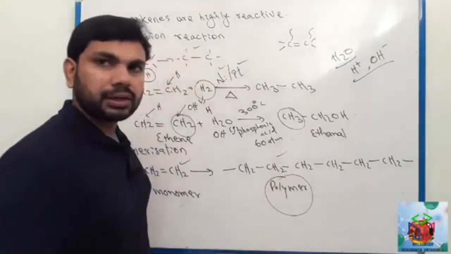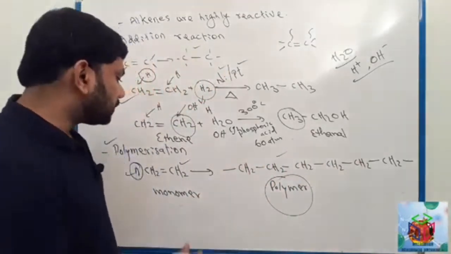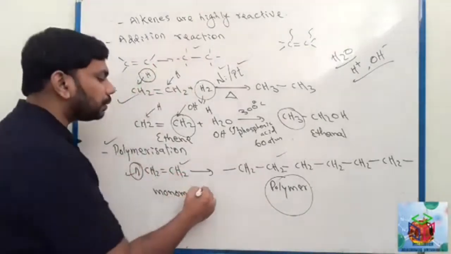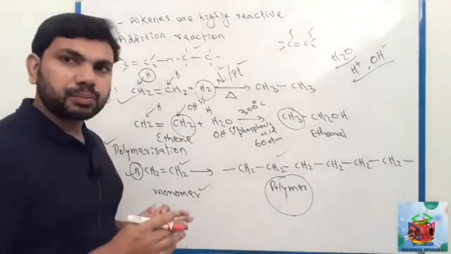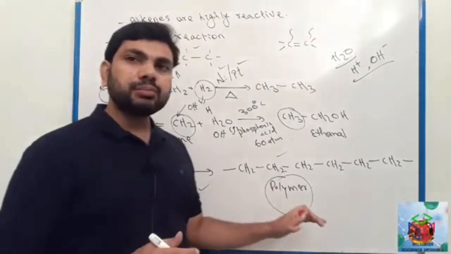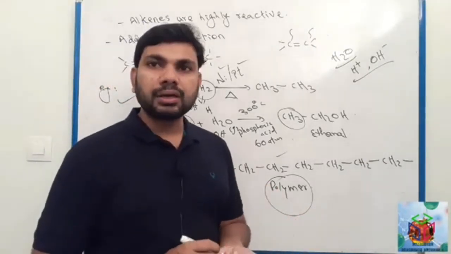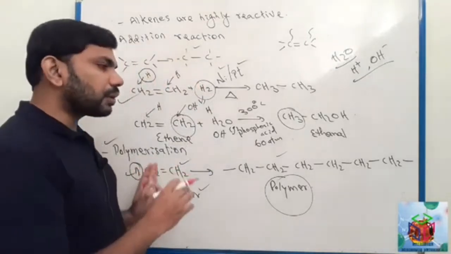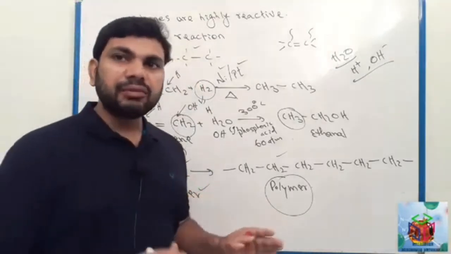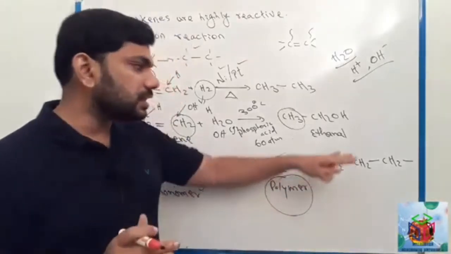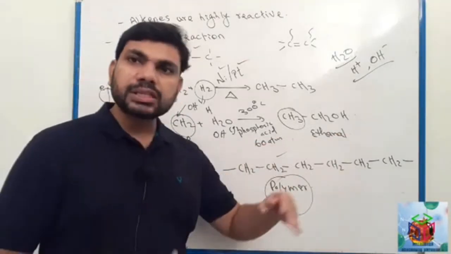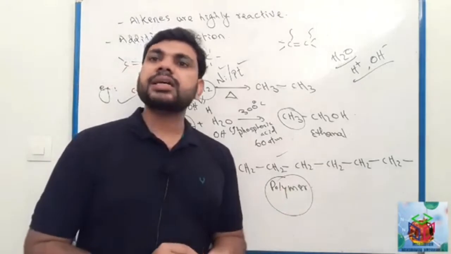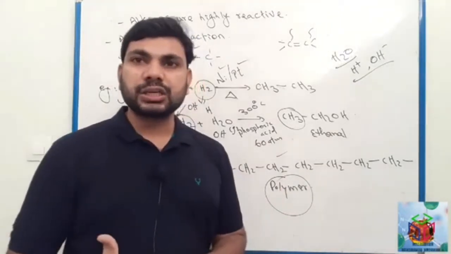This is the polymer, and this small unit is called the monomer. Clear? So this is also an example for polymerization reaction, and we will study more details about polymerization later. Next video we will study polymerization reaction.